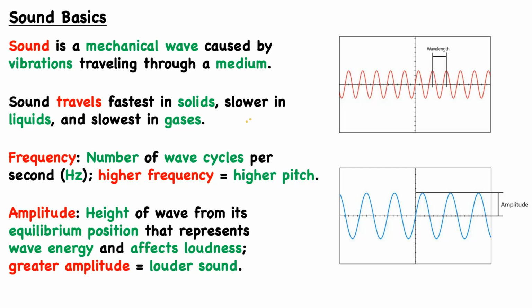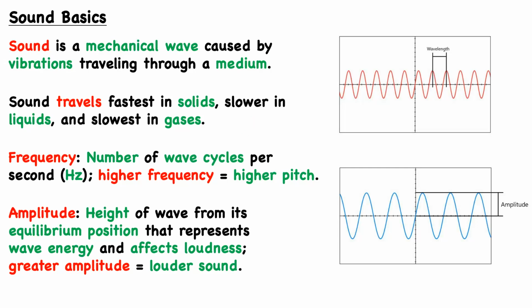In liquids, which still have atoms in quite close proximity, but a little bit farther apart with respect to solids, the wave will move a little bit more slowly. And then lastly, in gases, as you might expect, we have the particles spread out much, much farther, depending on the pressure and temperature conditions. And in this case, the wave will propagate the slowest, because the distance between adjacent particles, that matter through which the wave will propagate, are farther apart.